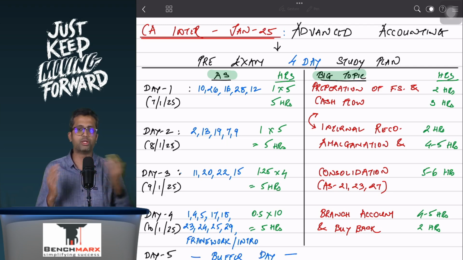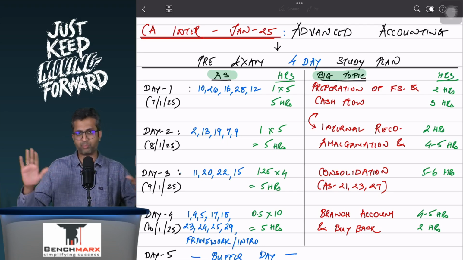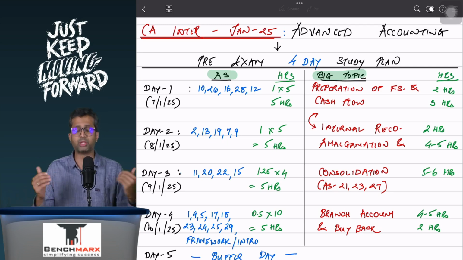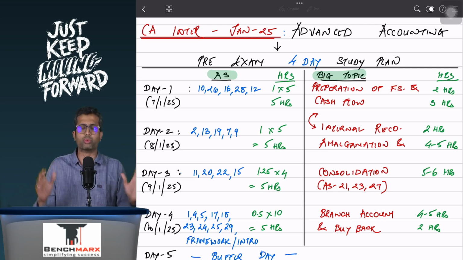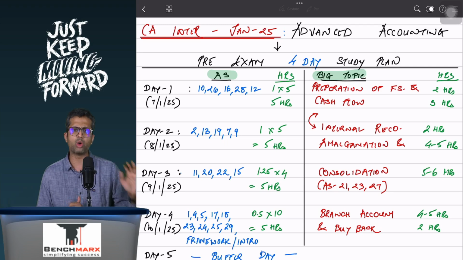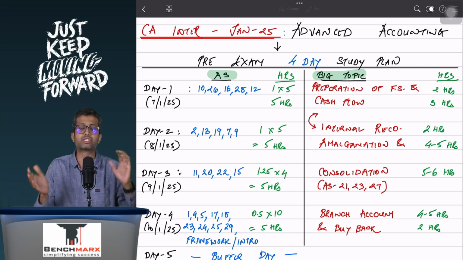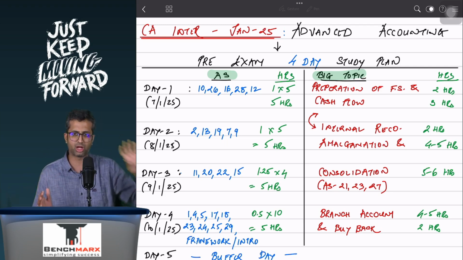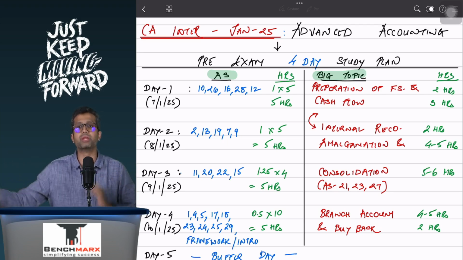And while we do this paper, how will we prepare for this? Well, there are different possibilities. I have given the possibility which, based on our experience, is what most students prefer, but again you can always customize this to your best understanding. Now what we will do is we will split every day between accounting standards and the bigger topics.